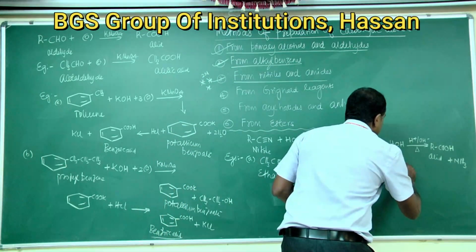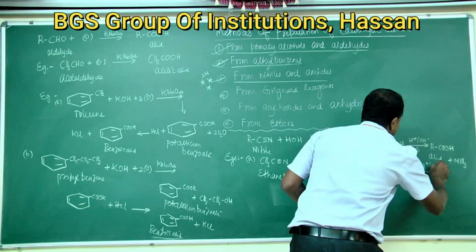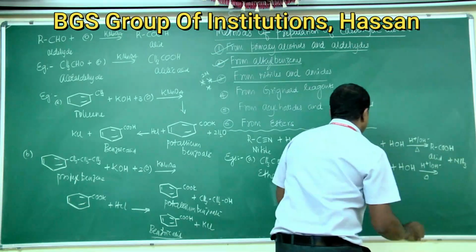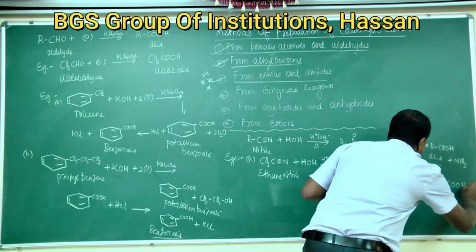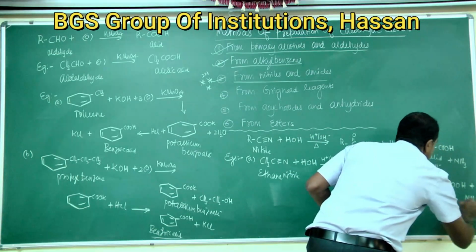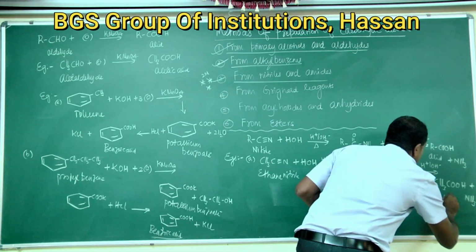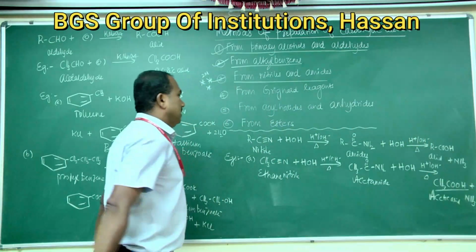Acetamide formed again on hydrolysis in presence of acid or base gives acetic acid, CH3COOH plus NH3. This is acetic acid.